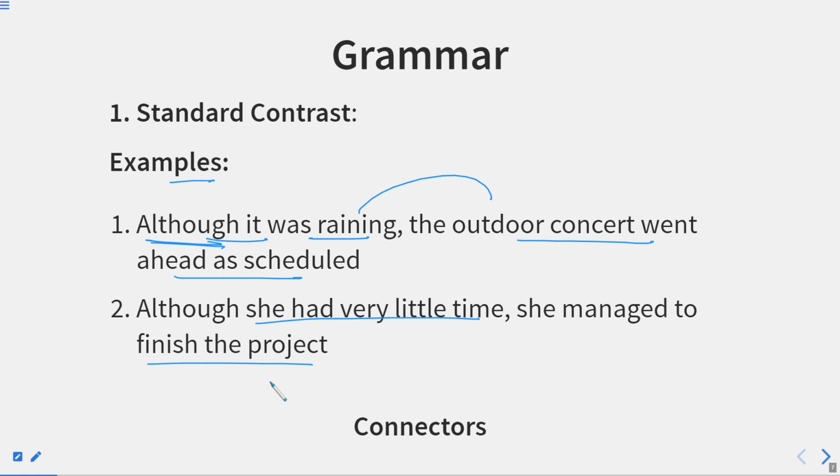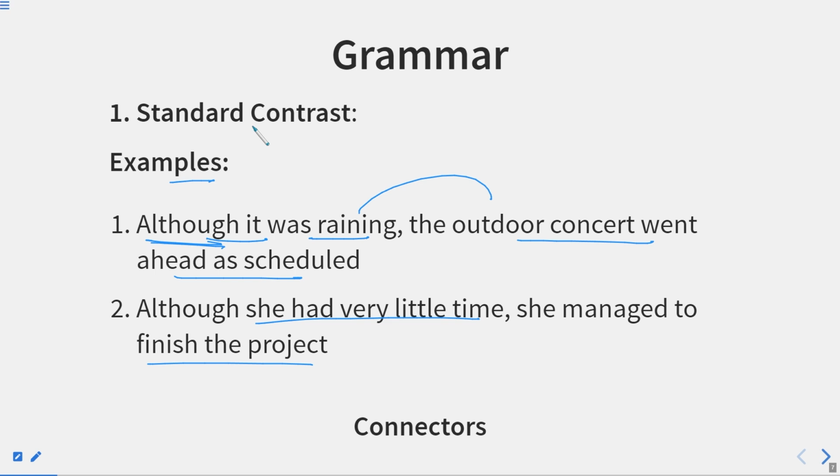Now one more thing is there. The position of although can be at the beginning of the sentence, or it can come in the middle of the sentence as well. How? Now, we know well that we write although in the beginning of the sentence and in the subordinate clause.